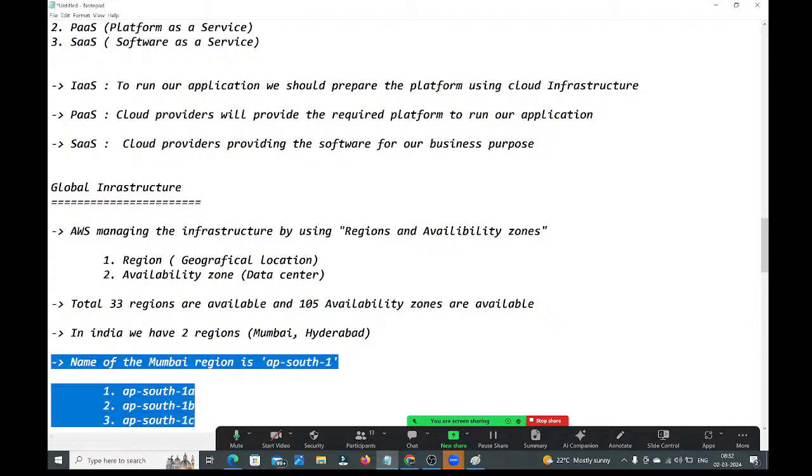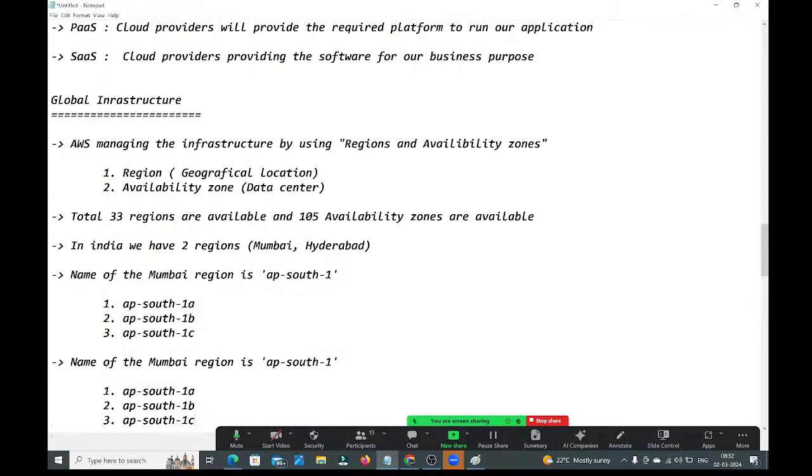Same, we have one more region, Hyderabad. And what is the name of the Hyderabad region? AP South 2. Here the availability zone names are 2A, 2B, 2C. These are the availability zone names in the Hyderabad region, guys.